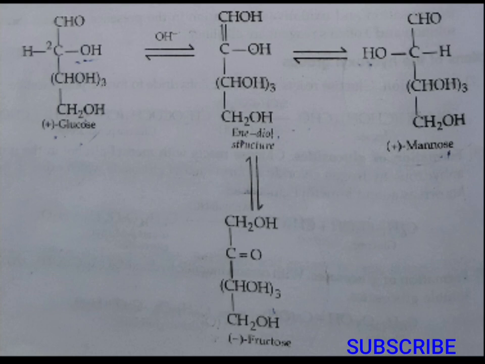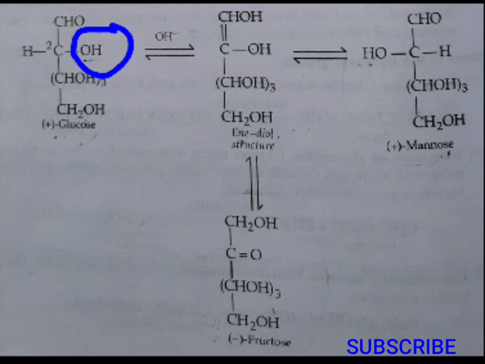As far as glucose is concerned, you can see this is a chiral center, the anomeric carbon having a hydroxyl group. We have seen that all the monosaccharides are reducing in nature, and you need to check the anomeric carbon atom for whether it has a hydroxyl group or not. So this is an anomeric carbon having a hydroxyl group.